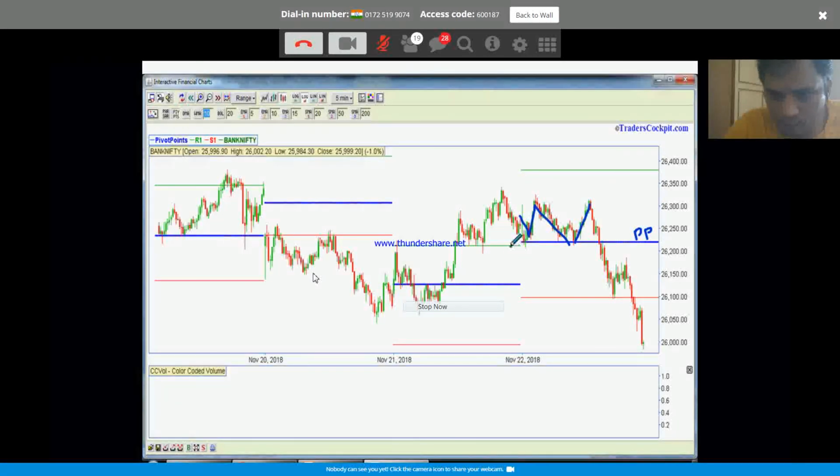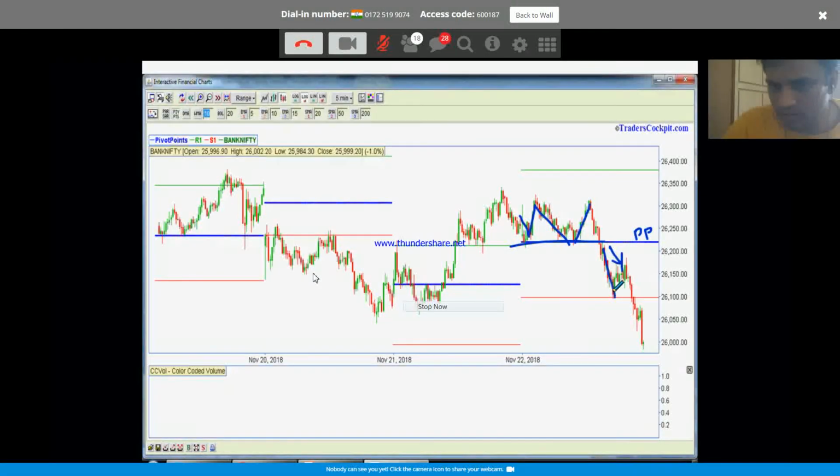The moment the daily pivot is broken down, you can be looking to take a short position. If you're not taking a short position, at least it will give you an idea of where the chart can be going from here on, right? Look how beautifully it stopped at the S1. These pivot points are respected a lot of times during intraday.